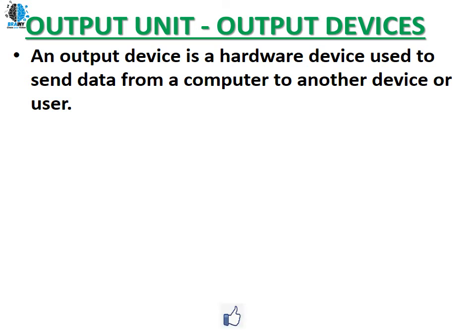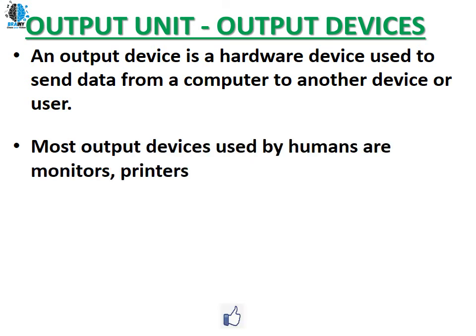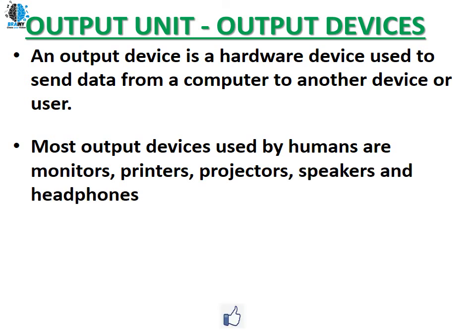So an output device is a hardware device used to send the data from a computer. You can have a printer, so from the computer you can send instructions to the printer, that is another device, or a user. If something is visible on the screen, it is for the user. Most output devices used by humans are monitor, printer, projector, speakers and headphones, the most commonly used output devices of a computer system.